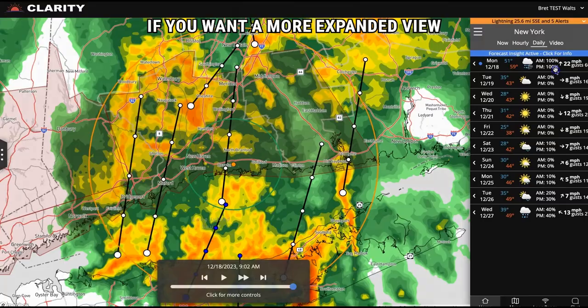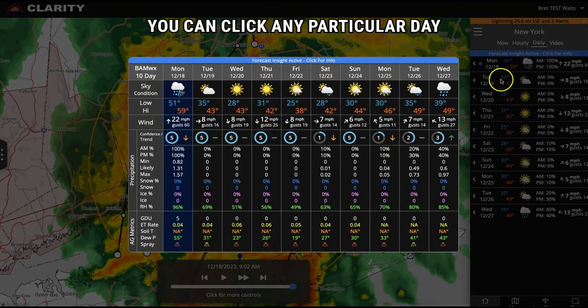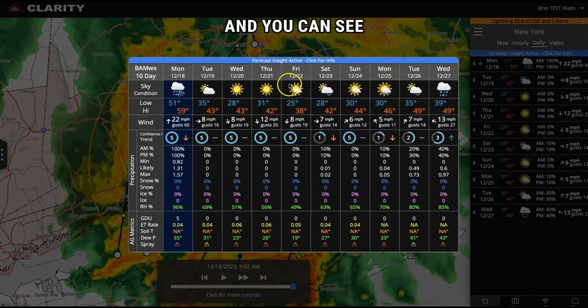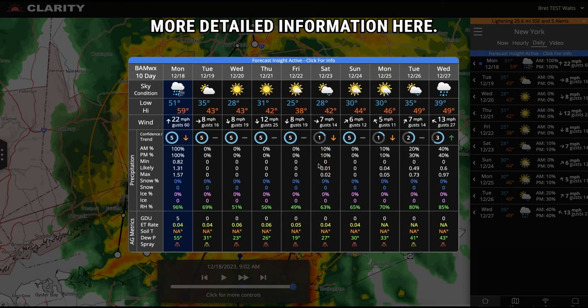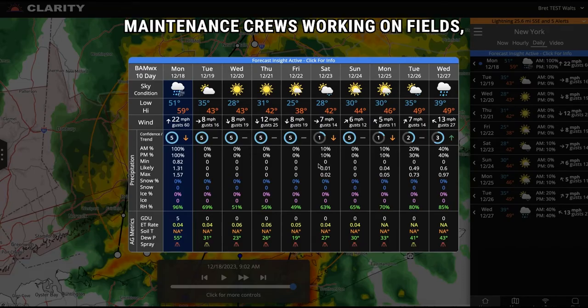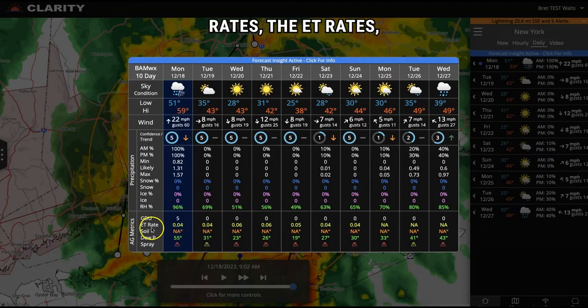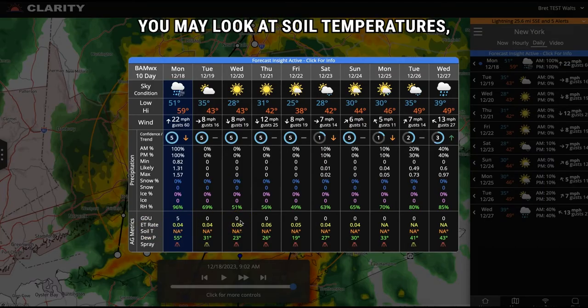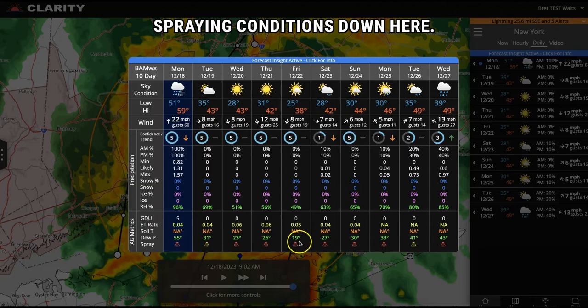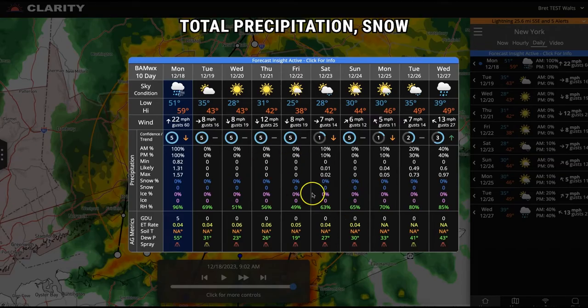If you want a more expanded view on the day-by-day forecast, you can click any particular day and see more detailed information here. If you have grounds crews, maintenance crews working on fields, you may look at the evaporation rates, the ET rates. You may look at soil temperatures. You may look at spraying conditions down here, this bottom line. A lot of great tools for you to use and plan out in advance. And of course, total precipitation, snow, and ice as well.